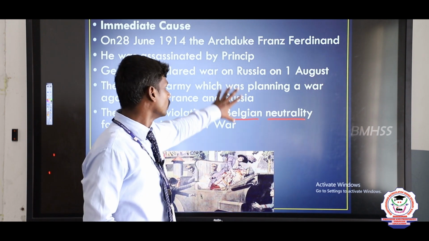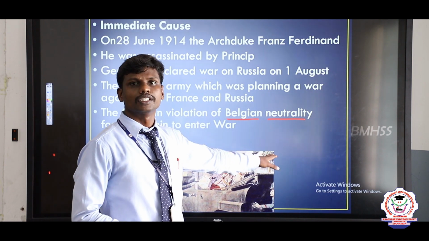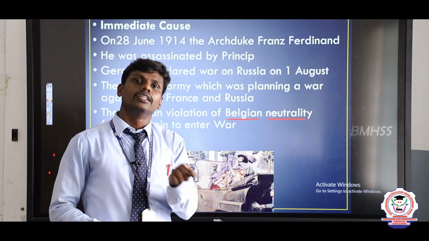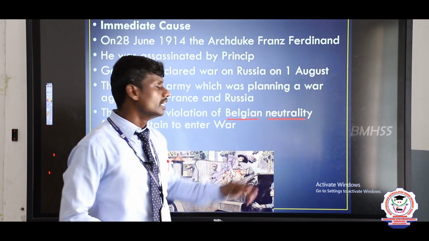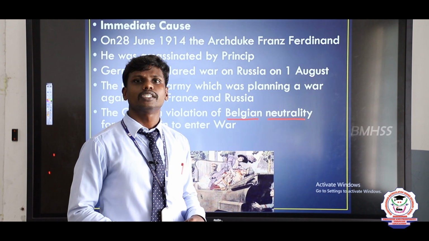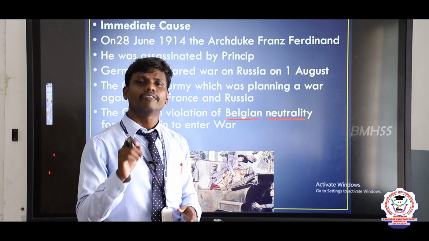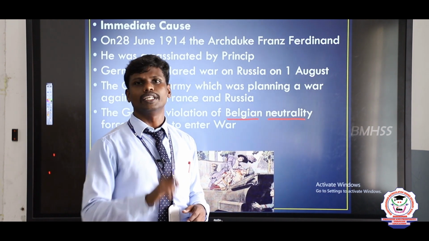Before we wind up this video session, we need to know when the ruler of Austria was assassinated. Francis Ferdinand, the ruler of Austria, was assassinated on June 28, 1914.